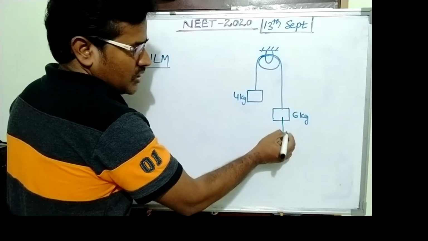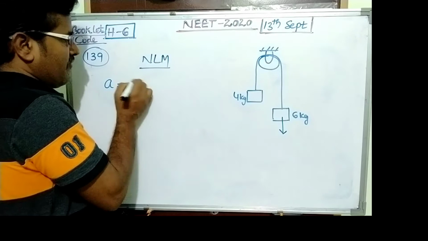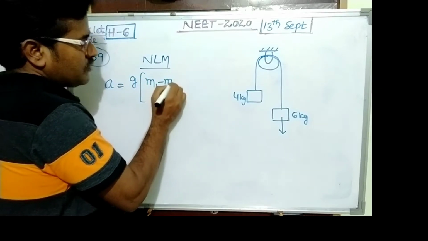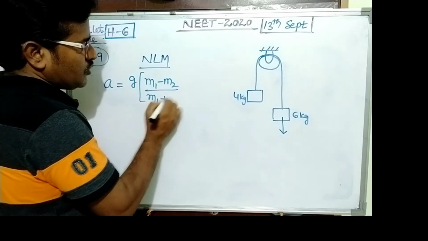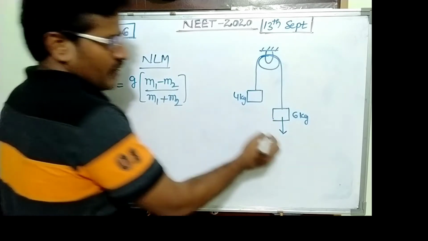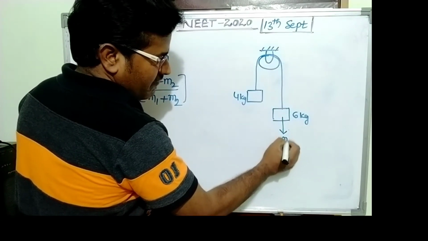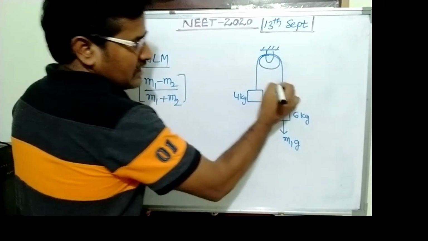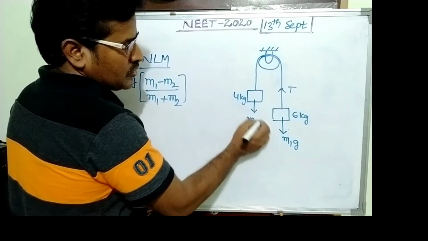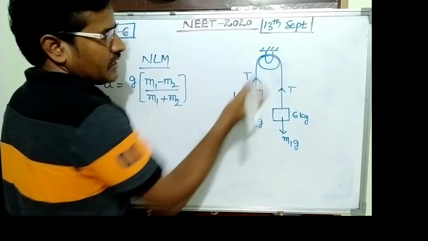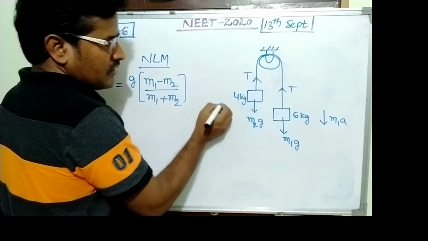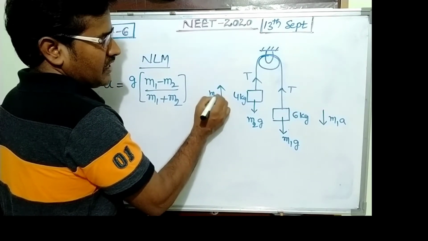Very simple relation. We know the formula: g into m1 minus m2 upon m1 plus m2. This is the formula of acceleration. Very simple. This is the bigger mass, suppose m1g, and this is tension T. This is the smaller mass m2g, and this is tension T. So this body comes down with m1a, and this body moves up with m2a.